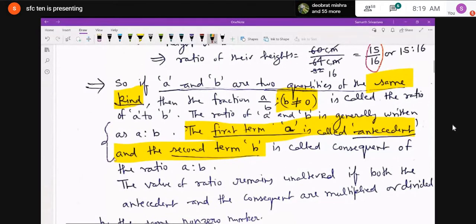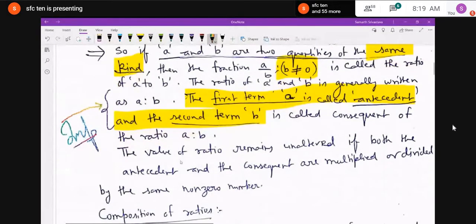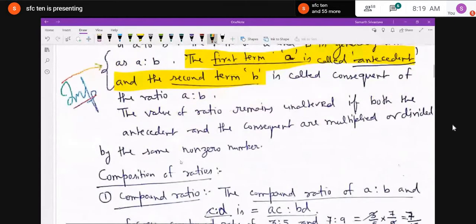The value of the ratio remains unaltered or unchanged. Like if A is to B is written, if both the antecedents and consequents, that is A and B, are multiplied or divided by the same non-zero number. Like if I write A is to B, and if I write 2A is to 2B or 3A is to 3B, then the value will remain the same.